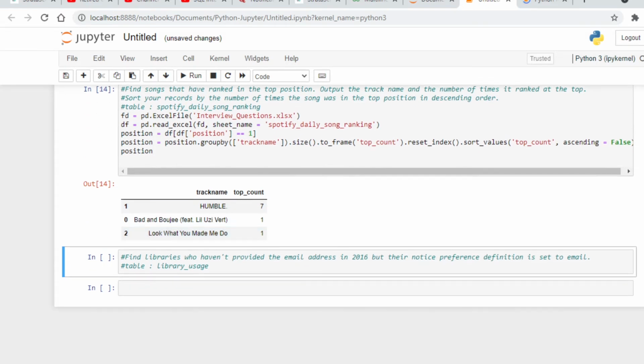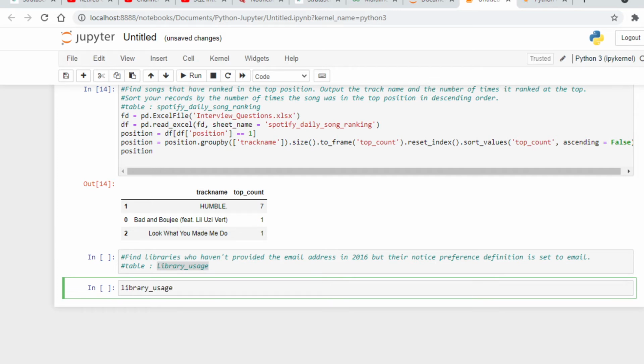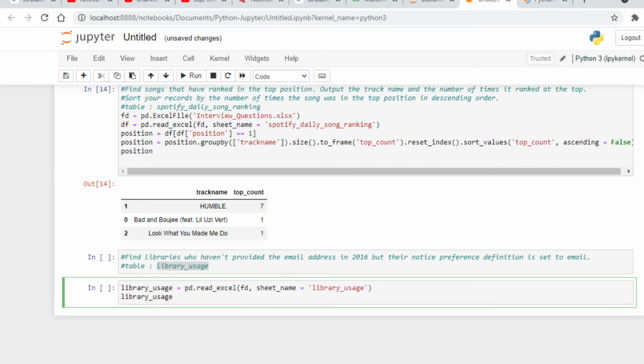So now moving to the next question, which is find libraries who have not provided the email address in 2016 but their notice preference definition is set to email. So we have the sheet name library uses. So let's load this data. So library uses equals pd.read_excel and our file path is fd and sheet name is library uses, and after that we will run this.